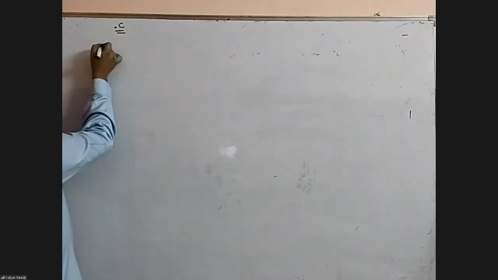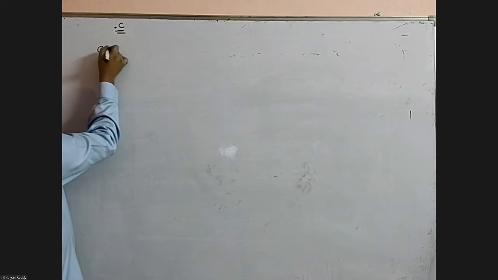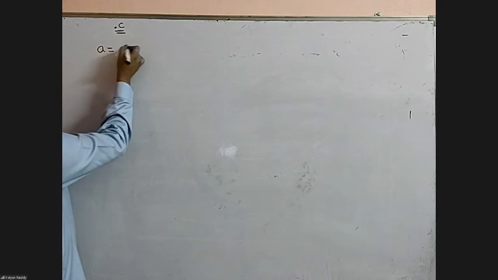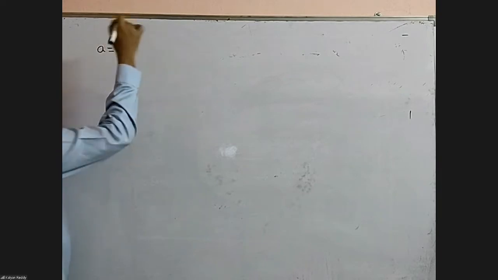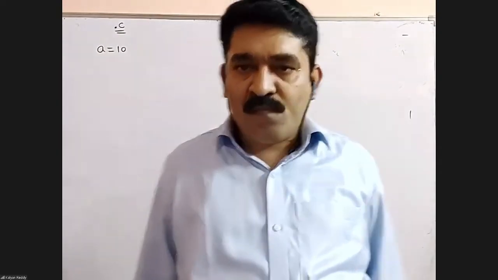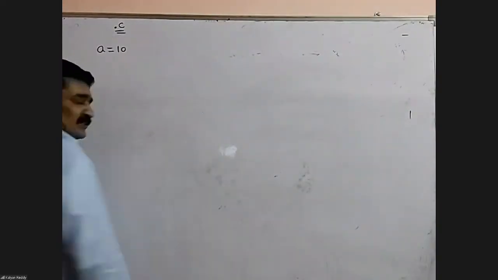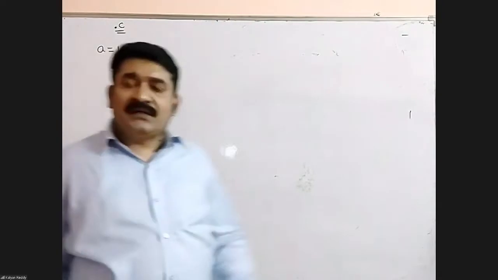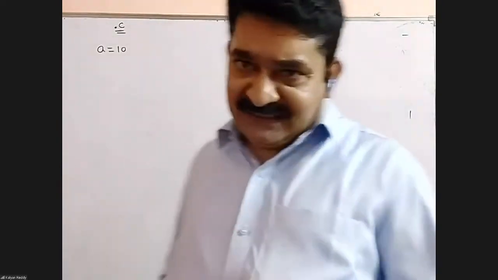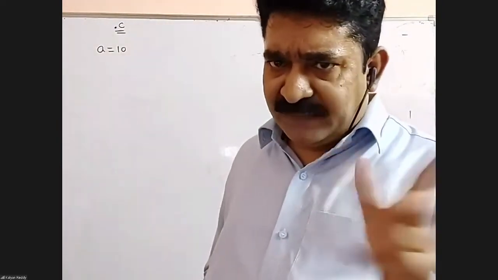Now assume that one variable is there, the name is A. Give an expression like this: A equals to 10. Is it valid in C? No. The reason: in C, C++, Java, every statement must end with a semicolon.